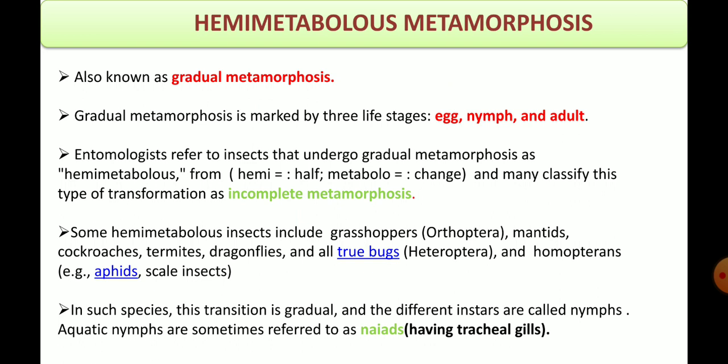Different instars are called nymphs, but in the case of aquatic insects, these instars are called naiads. And what are these naiads? These naiads have tracheal gills for respiration, and they are adapted for aquatic life. They are not the adult, they are the nymphal stage only, but their name is naiad because they have adapted to an aquatic habitat.